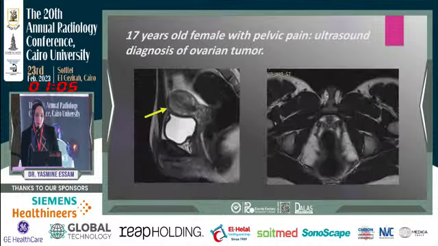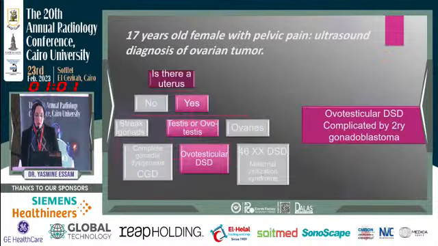We have a well-formed uterus, and we have a hypertrophied clitoris. This takes us to the part of the algorithm when we have no proper testicular tissue or palpable gonads. Yes, we have uterus, and yes, we have testes or ovotestes. So again, its diagnosis is ovotesticular DSD complicated by gonadoblastoma.